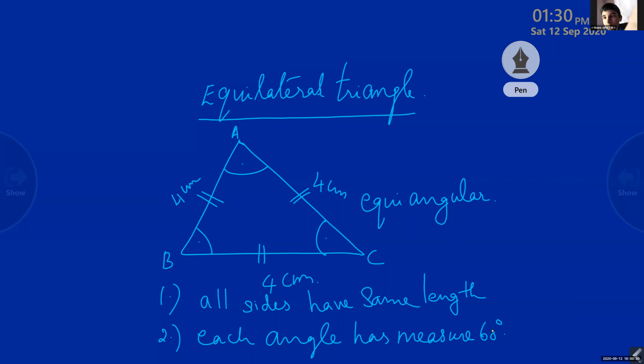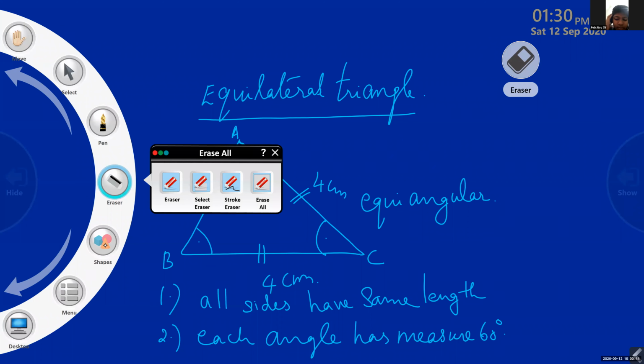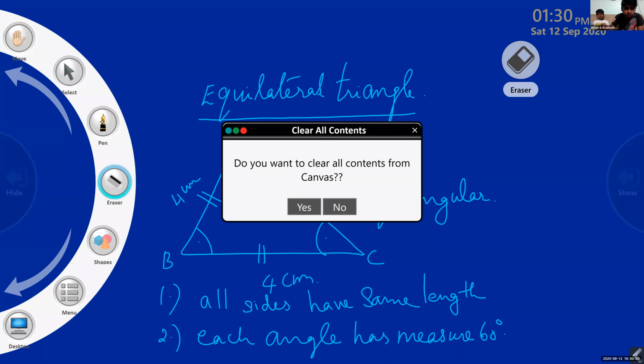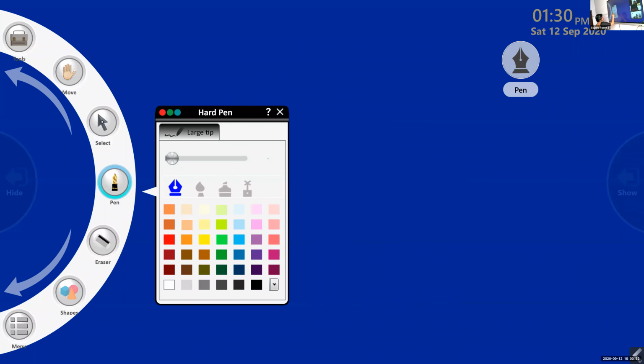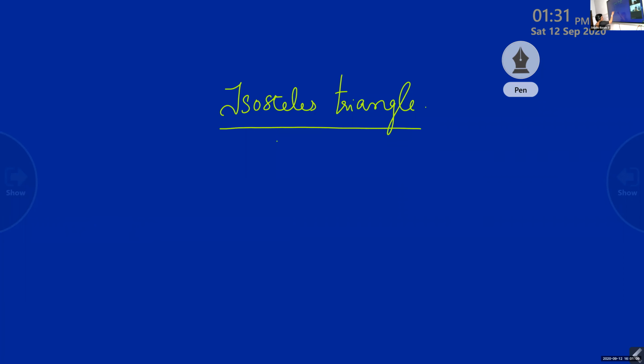Okay, one more topic, that is isosceles triangle. Two sides are equal. Very good. Sides are equal. Finished, all of you? Okay, now next one is isosceles triangle. Isosceles triangle, can you tell me what is the property?